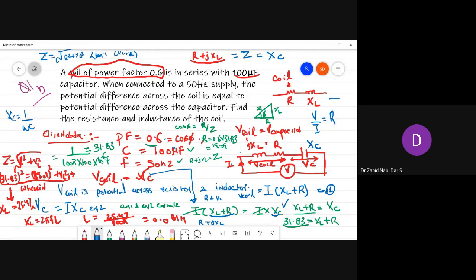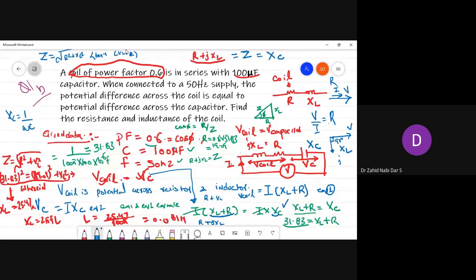Because for resistance, V and I are in phase, but for inductance, V and I are not in phase; the current is always lagging by 90 degrees, so it would always carry J. We cannot simply add inductance to a resistance; we have to use the phasor sum.